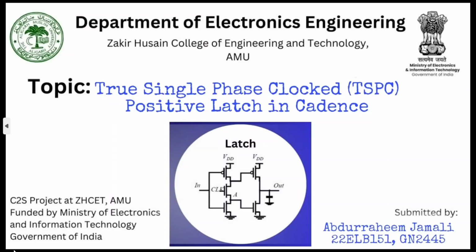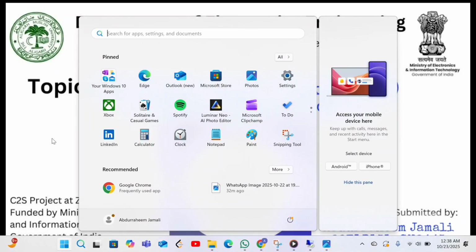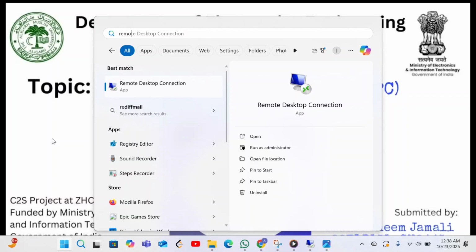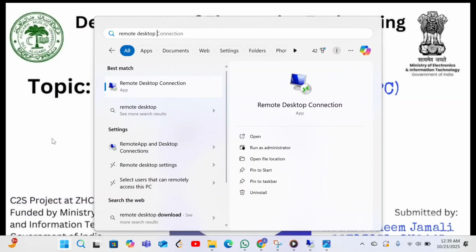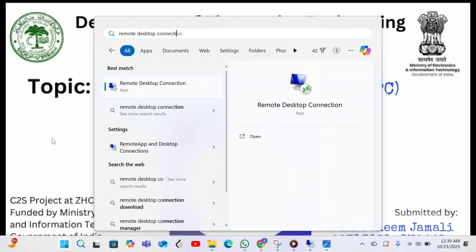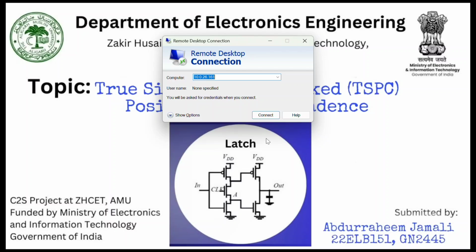So let's start. First of all, we have to go into the remote desktop connection. So let's click into remote desktop connection. I will open it and I will connect it.